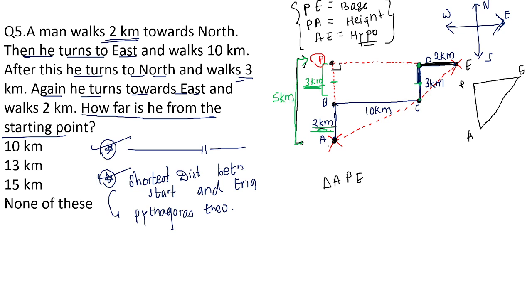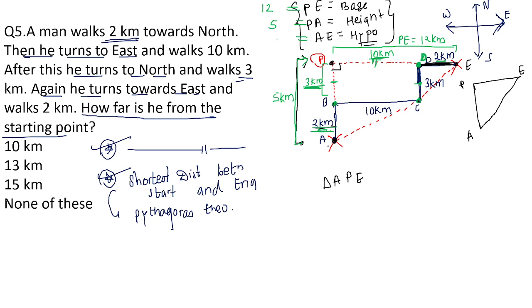And here, if side BC is 10 kilometer, then this will be also 10 kilometer, no? Which one? PD, from P to D. This will be also how much? This will be also 10 kilometer. So if I want to find the total PE, can I add this together? 10 kilometer plus 2 kilometer, this will give me 12 kilometers. So I got the value of PE, which is equal to 12 kilometer, PA, which is 5 kilometer.